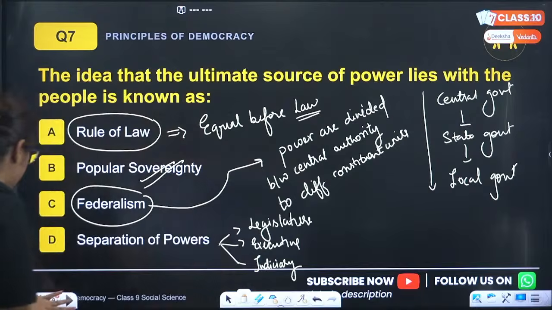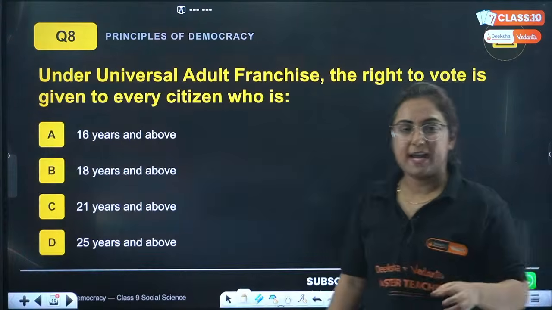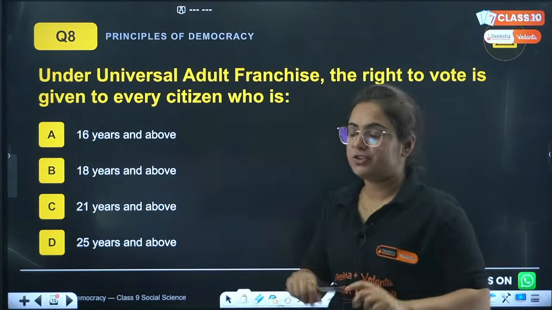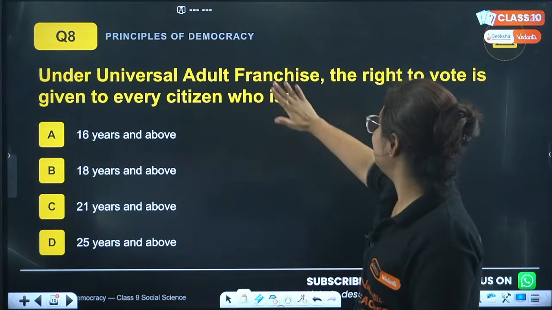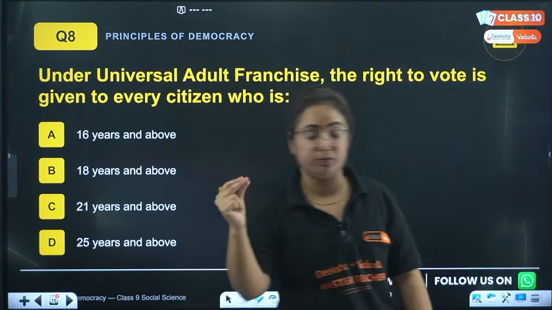Chalo, so this is question number 7. Now moving towards question number 8 of the day. You guys keep on answering while I'm teaching. Under universal adult franchise, the right to vote is given to every citizen who is... easiest question, quick.